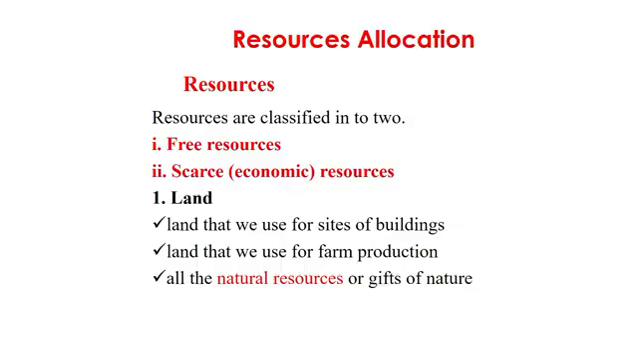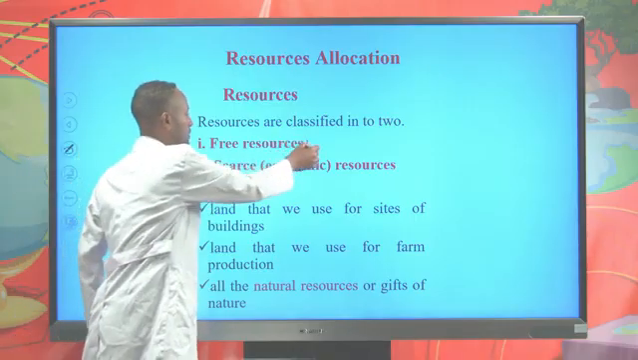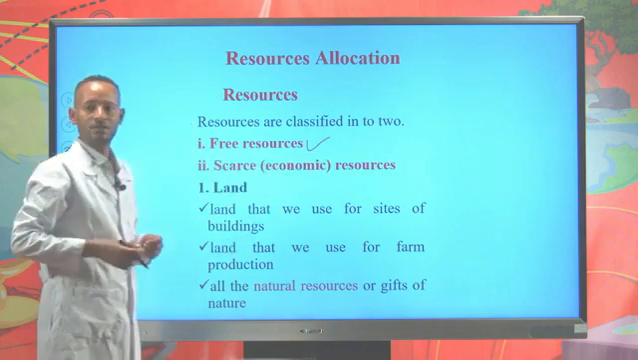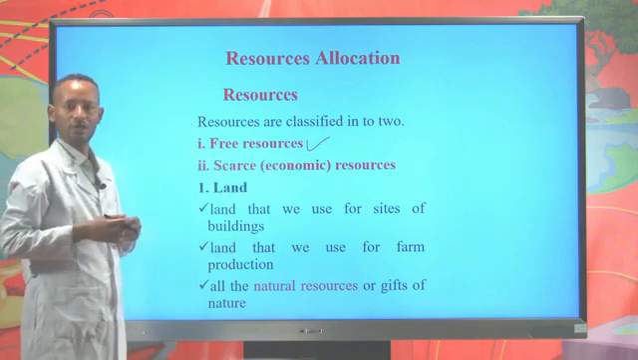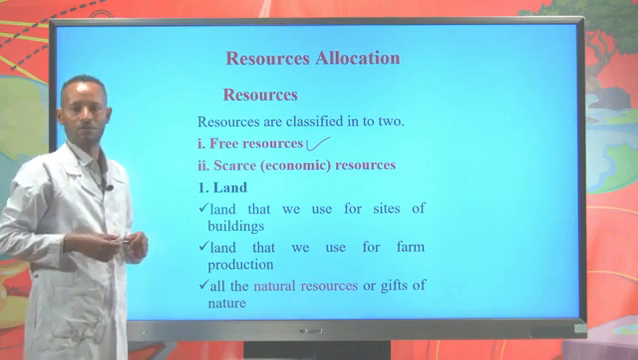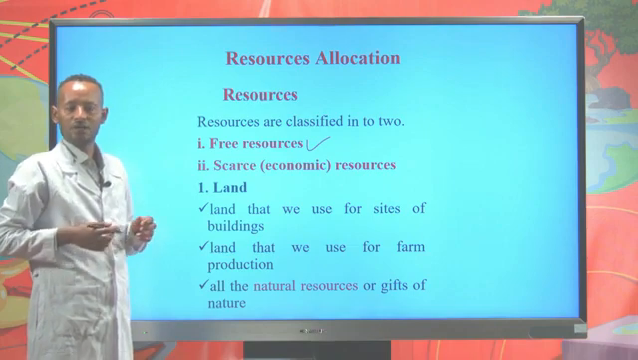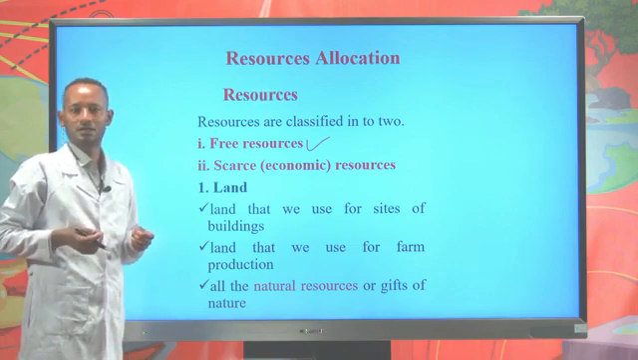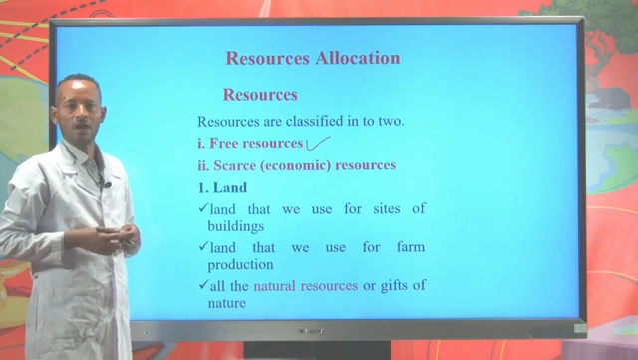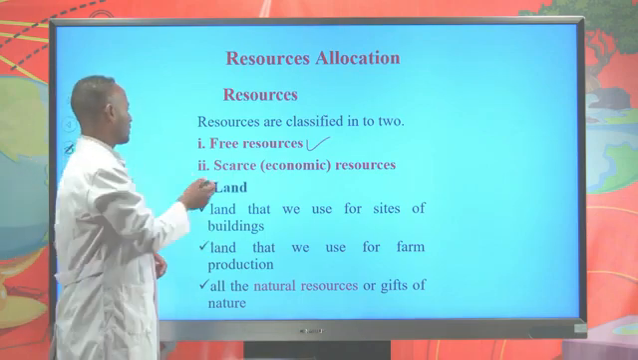Resources are categorized into two, called free resources and scarce or economic resources. Free resources are resources that we are not expected to pay for, or simply that we get without any cost. For example, sunshine is a free resource. We are not expected to pay to get the service of sunshine. And oxygen is also a free resource. But this is not our concern.